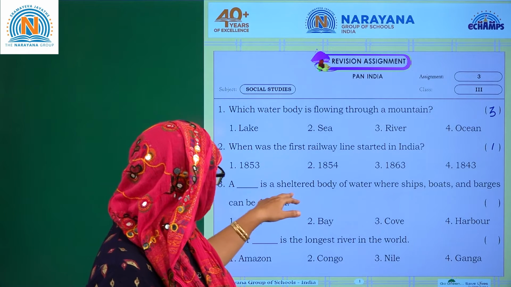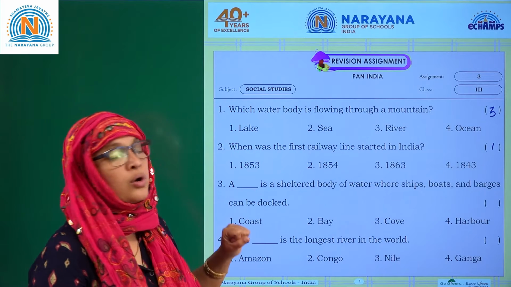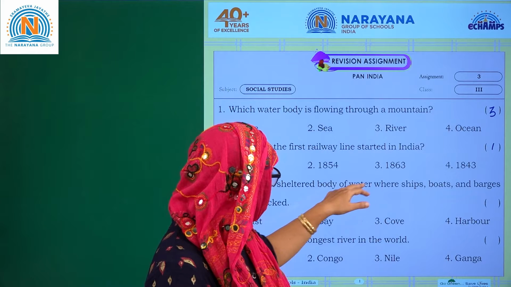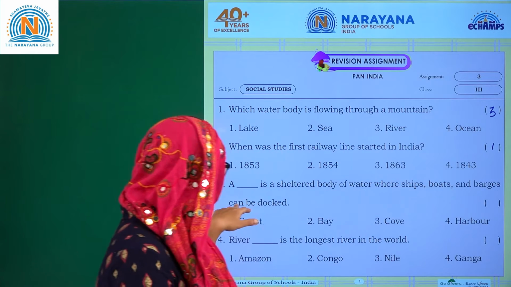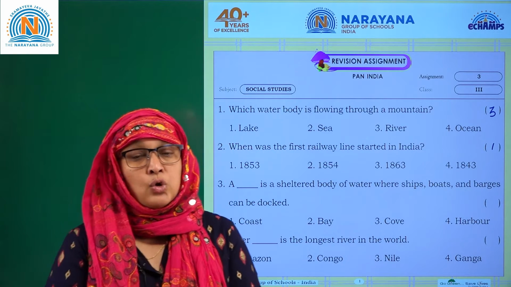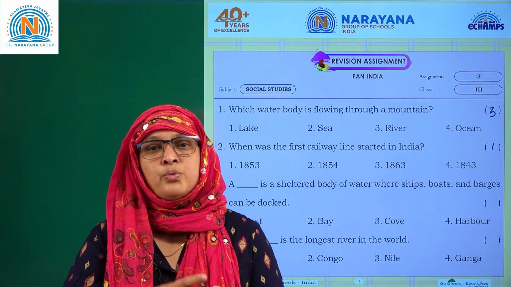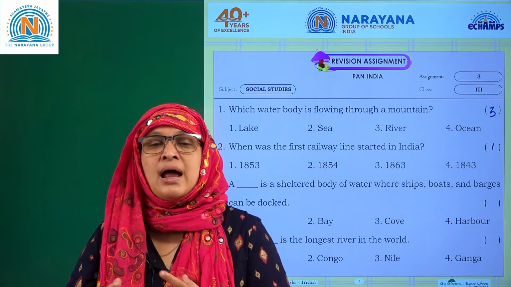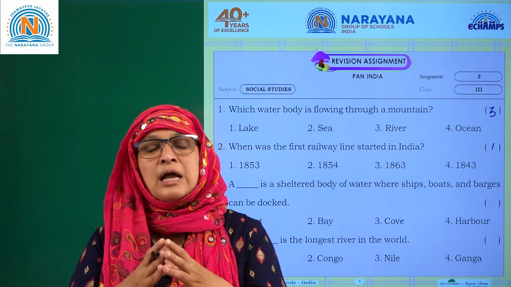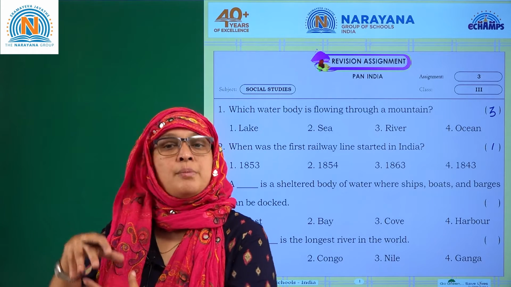A dash is a sheltered body of water where ships, boats and barges can be docked. So let me read again. A dash is a sheltered body of water where ships, boats and barges can be docked. This is a water locomotive, so it can be a ship, it can be a steamer, where it takes rest and all the loading and unloading takes place. So where the unloading and loading take place in the water bodies is the harbor, right?